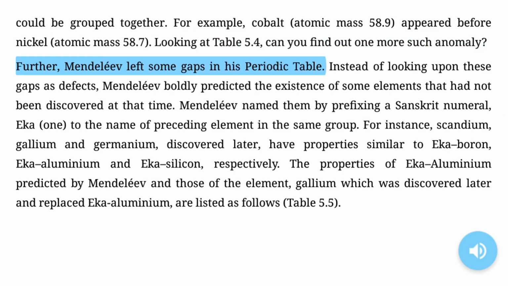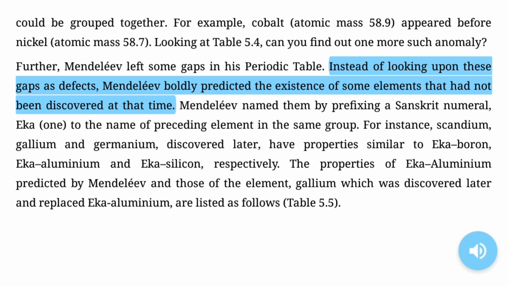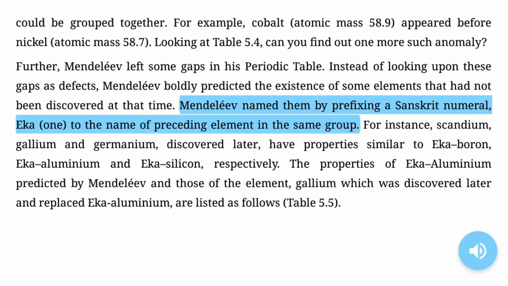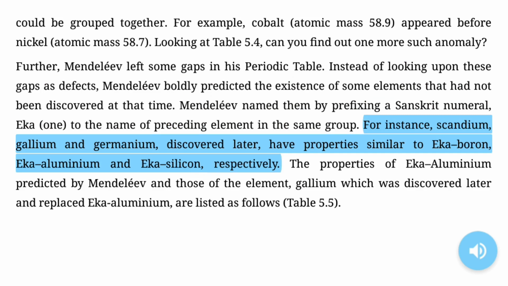Further, Mendeleev left some gaps in his periodic table. Instead of looking upon these gaps as defects, Mendeleev boldly predicted the existence of some elements that had not been discovered at that time. Mendeleev named them by prefixing a Sanskrit numeral, Eka, to the name of the preceding element in the same group. For instance, scandium, gallium and germanium, discovered later, have properties similar to Eka boron, Eka aluminium, and